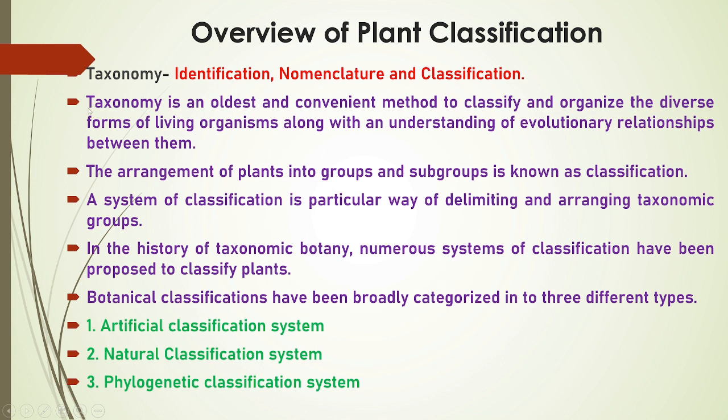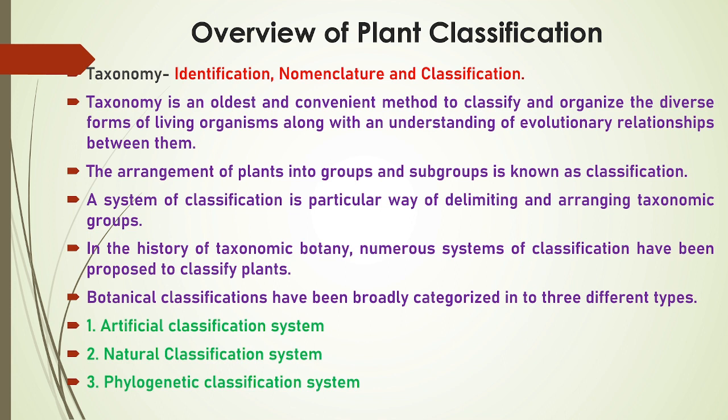If we want to define taxonomy, taxonomy is an oldest and convenient method to classify and organize the diverse forms of living organisms along with an understanding of evolutionary relationship between them. The arrangement of plants into groups and subgroups is also known as classification. A system of classification is a particular way of delimiting and arranging taxonomic groups. In the history of taxonomic botany, numerous systems of classification have been proposed by various scientists to classify the plants.